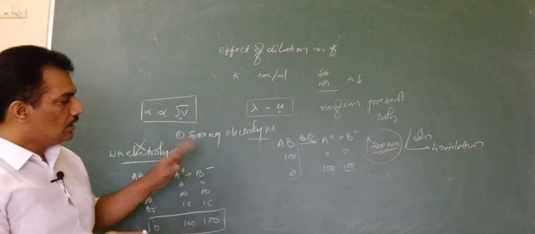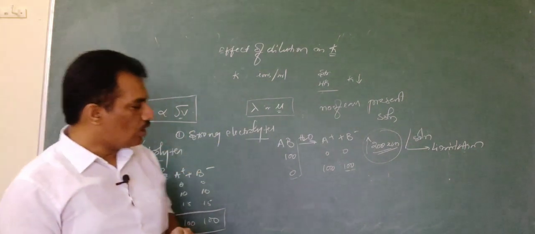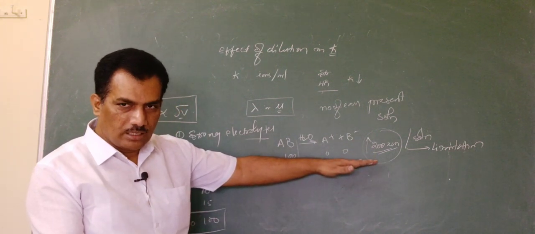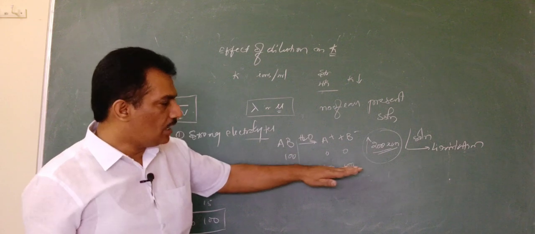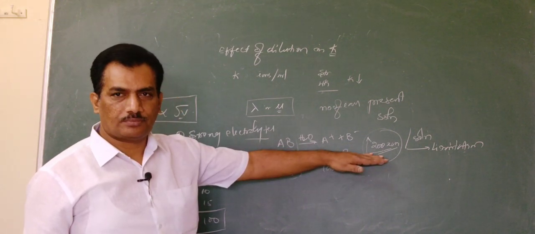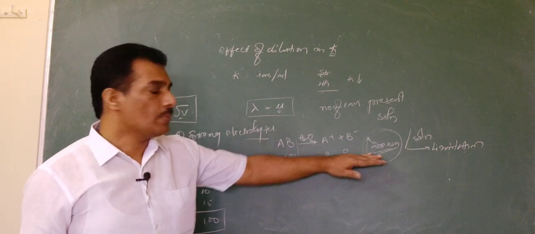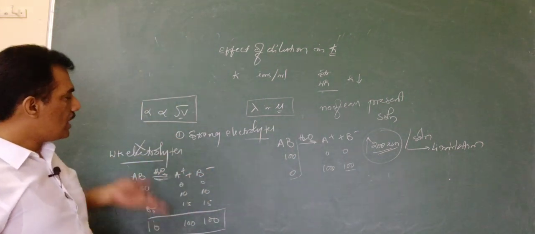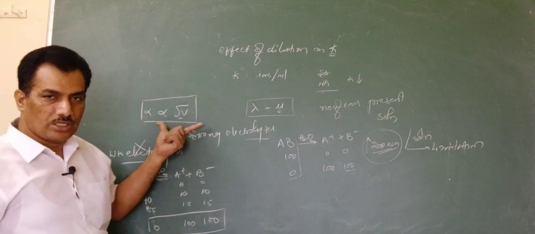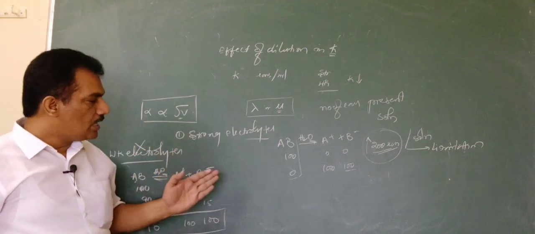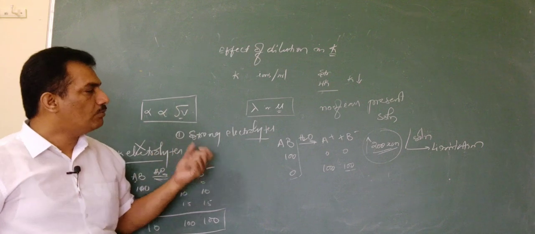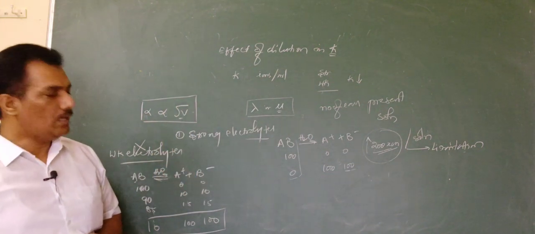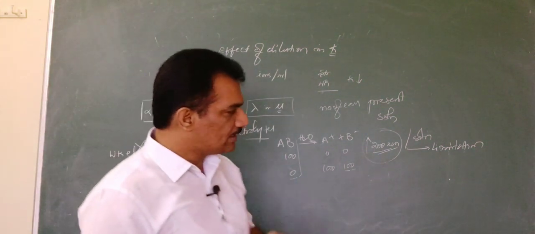So with all this, let us conclude. In the case of a strong electrolyte, the conductance will increase on dilution to some extent, and thereafter it reaches a maximum. And in the case of a weak electrolyte, as the dilution goes on, the number of ions produced will increase with this relation, and thereby with increasing dilution, the lambda or mu of the weak electrolyte continuously increases. Clear?